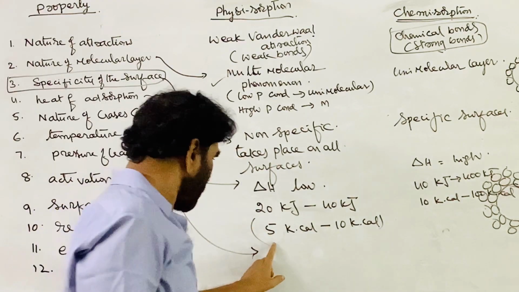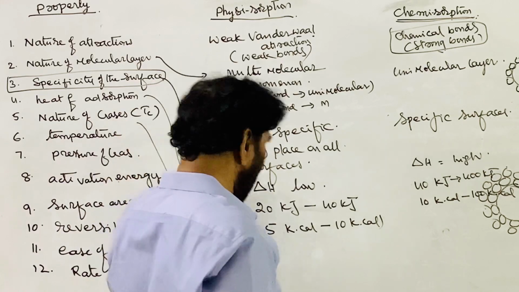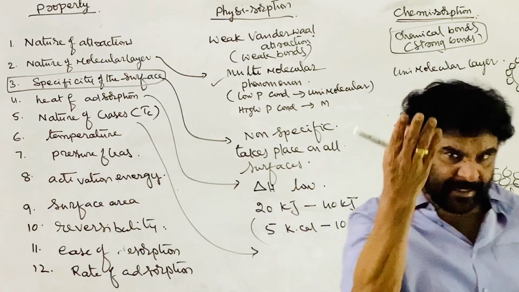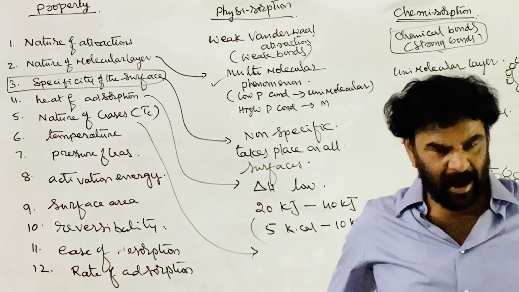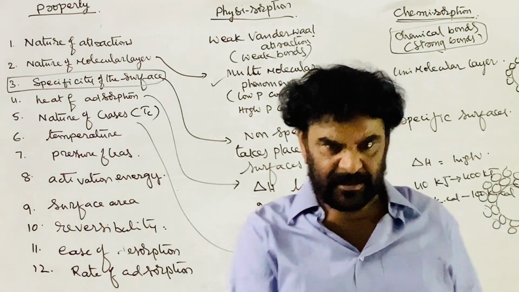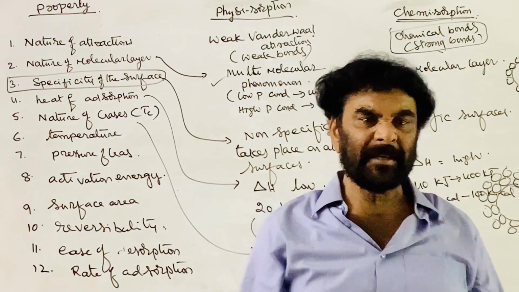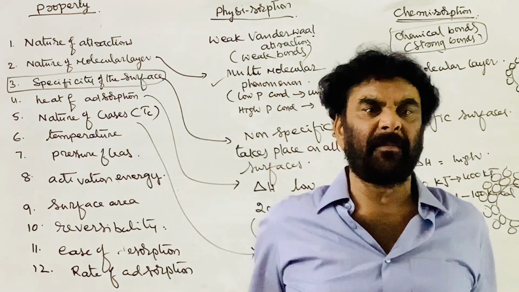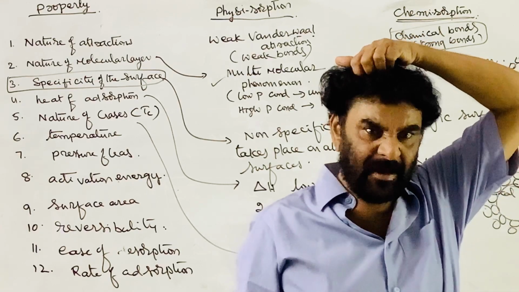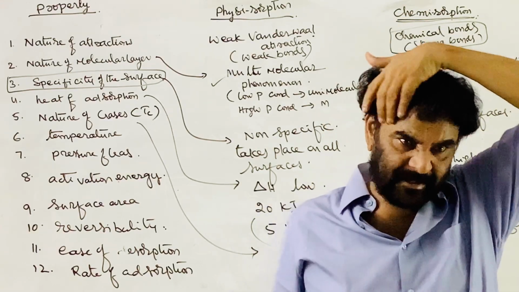See here, the gases have to establish attractions. According to the ideal gas theory, they should not establish any attractions, no intermolecular attraction. But they all are real gases.